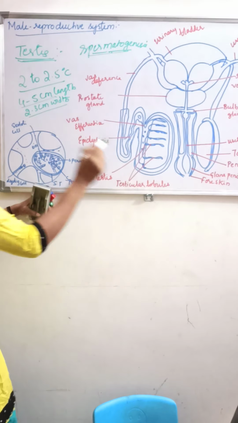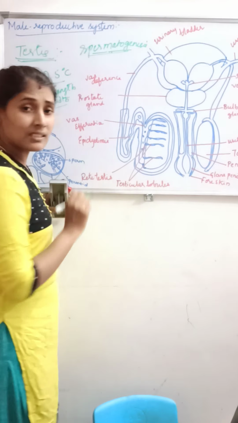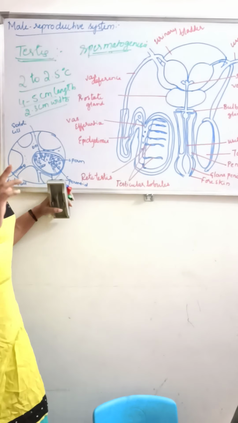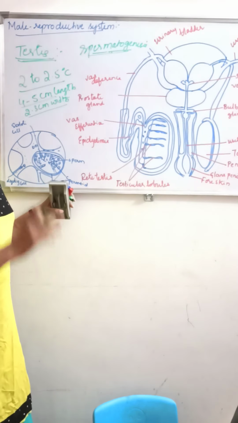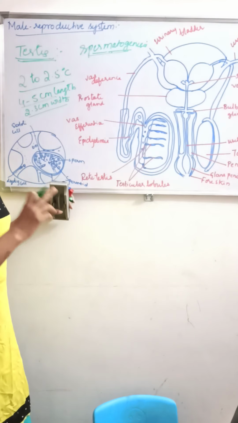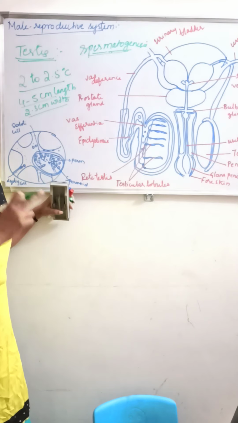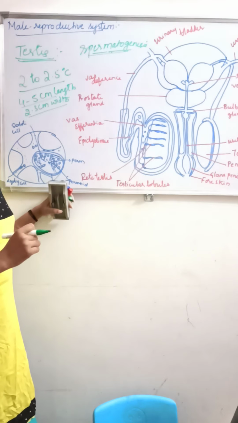Each testis consists of around 250 individual compartments.